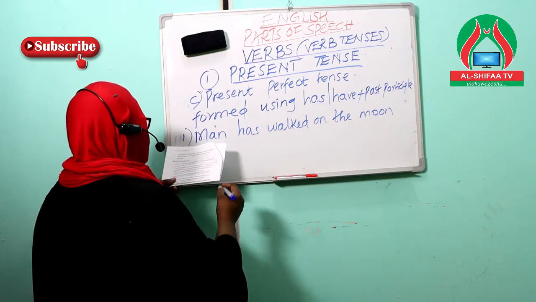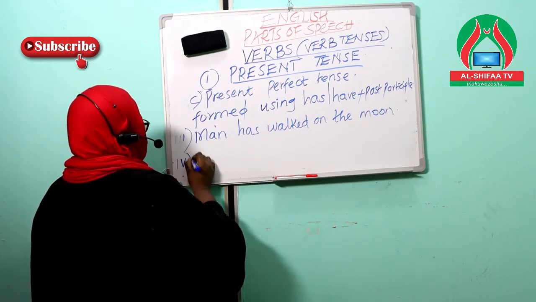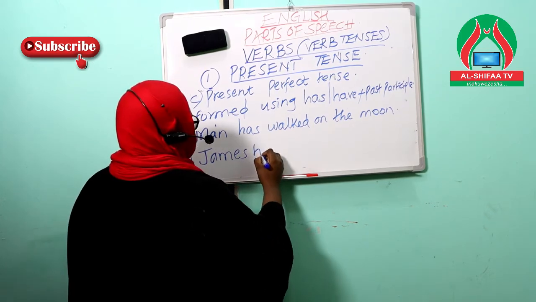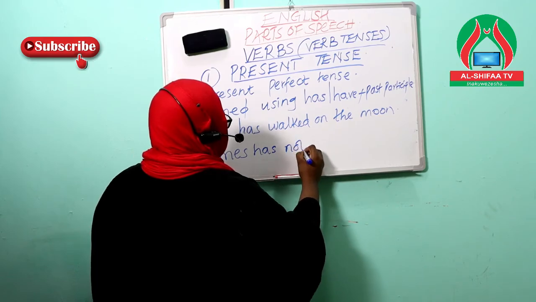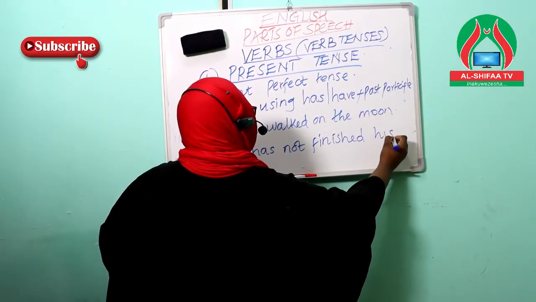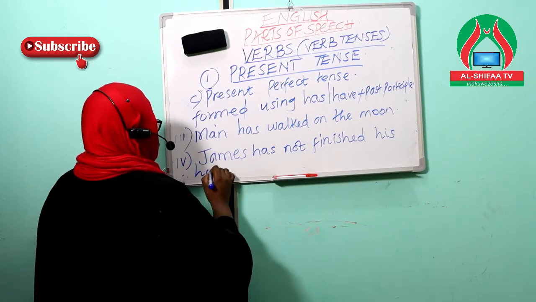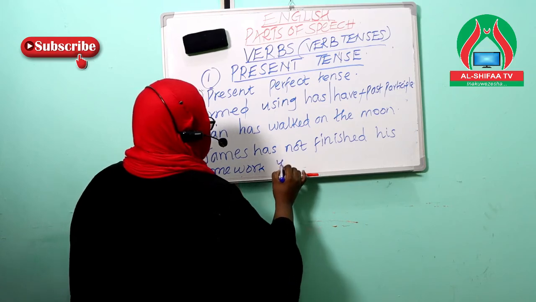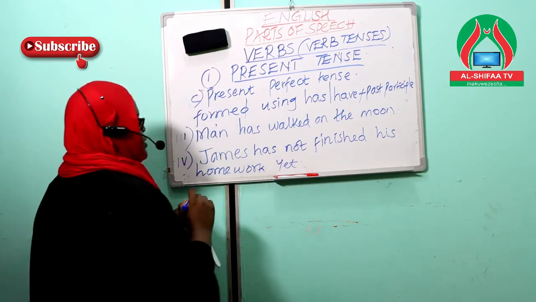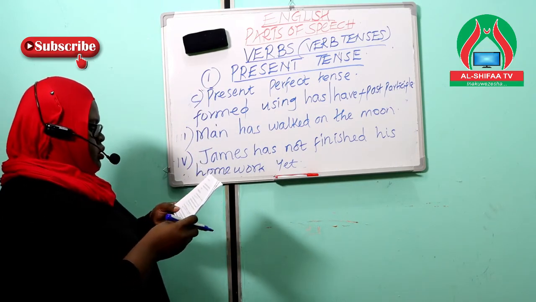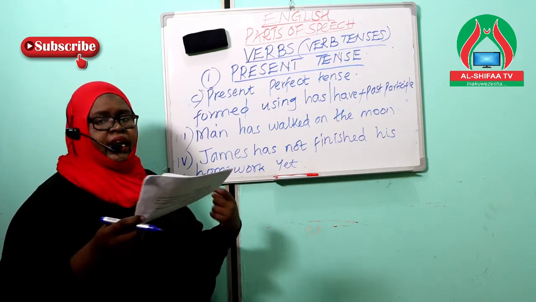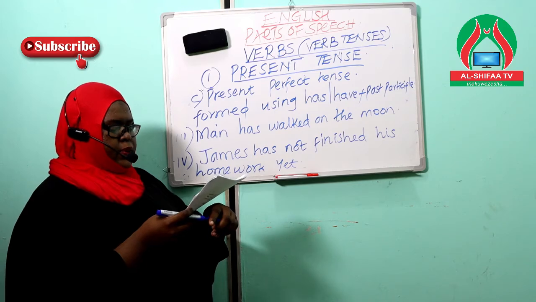Number 4, James has not finished his homework yet. This example sentence is talking of an uncompleted action that we are expecting.